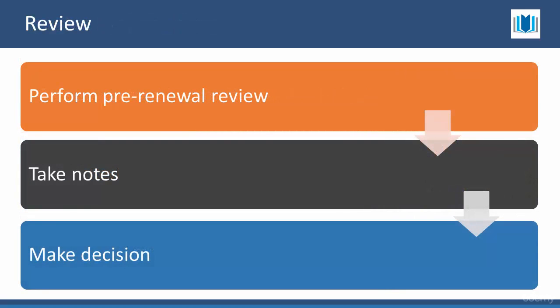Review. Reviews may be performed more than once, although most organizations perform mid-contract reviews as well as audits. A pre-renewal review is typically conducted shortly before the renewal deadline specified in the contract. During reviews, it is important to take notes throughout the process. Although reviews are not as complex as audits, they are still part of the contract record.